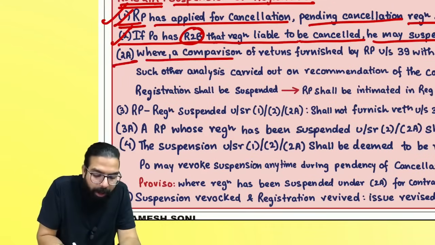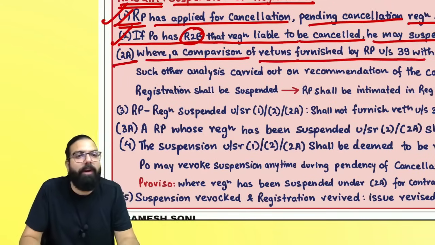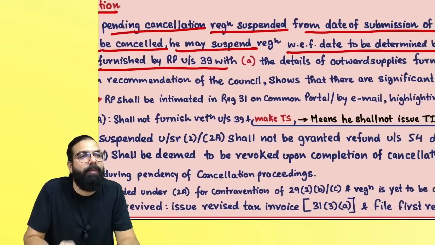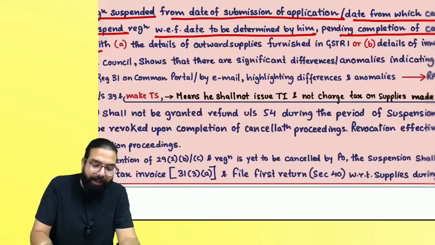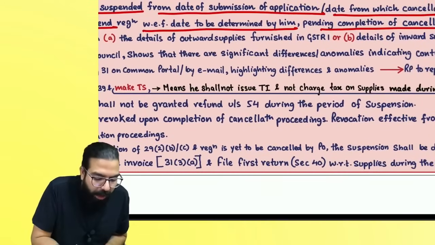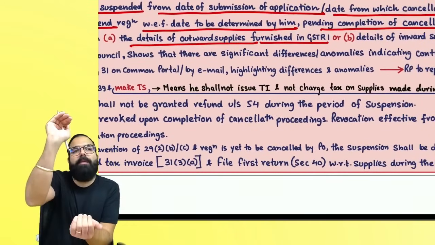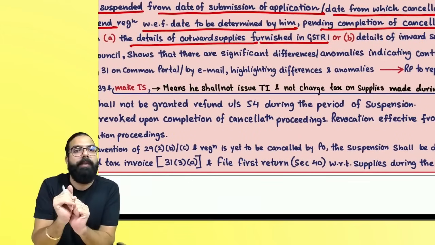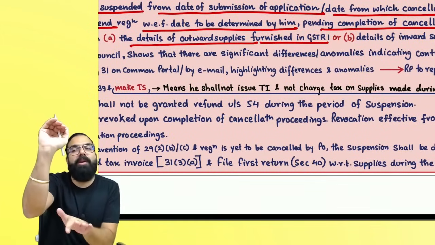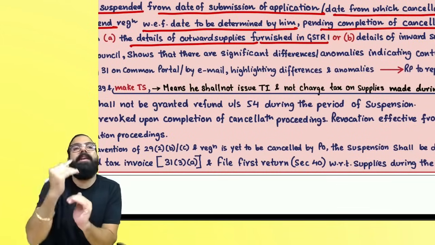It says where a comparison of the return furnished by the registered person, basically your GSTR3B, which is furnished under section 39, is compared with the outward supply details which are furnished in GSTR1. When we compare your GSTR3B and GSTR1, there are huge differences. Here you showed 1 crore rupees of sale, here you are showing 1 lakh rupees of sale. There are anomalies.